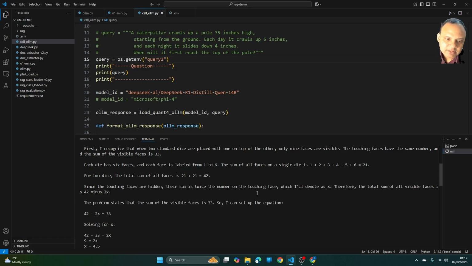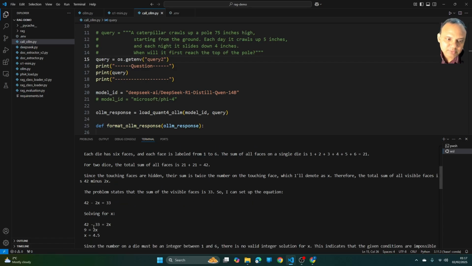The problem states that the sum of the visible faces is 33, so I can set up the equation 42 minus 2x equal to 33, solving for x. 42 minus 33 equal to 2x, 2x equal to 9 and x equal to 4.5. I think they have gone wrong here, because